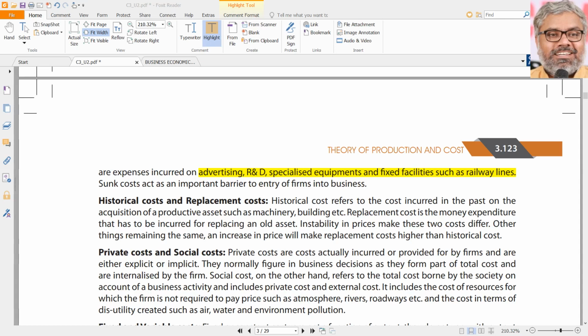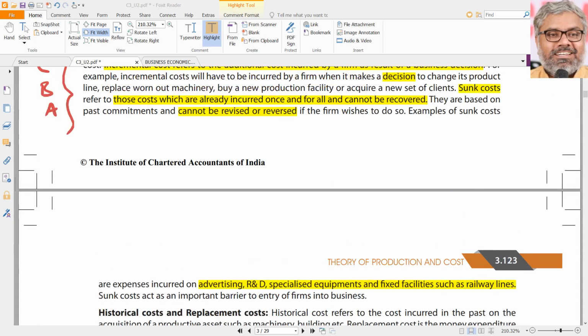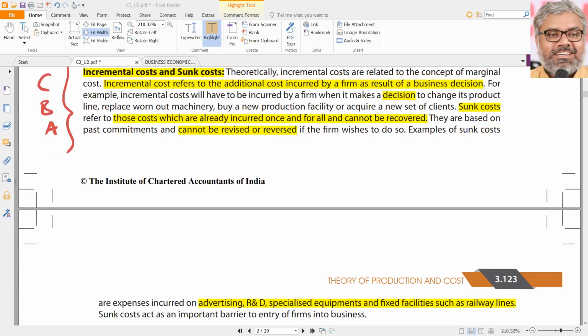So in the same way, research and development or other fixed infrastructural expenses which are incurred, once they are incurred, they are incurred. They should not be considered for decision making purposes. And they do act as an important barrier for firms to enter into businesses. Why do they act as barriers? Because they might have already incurred a lot of cost and they would like to recover that.